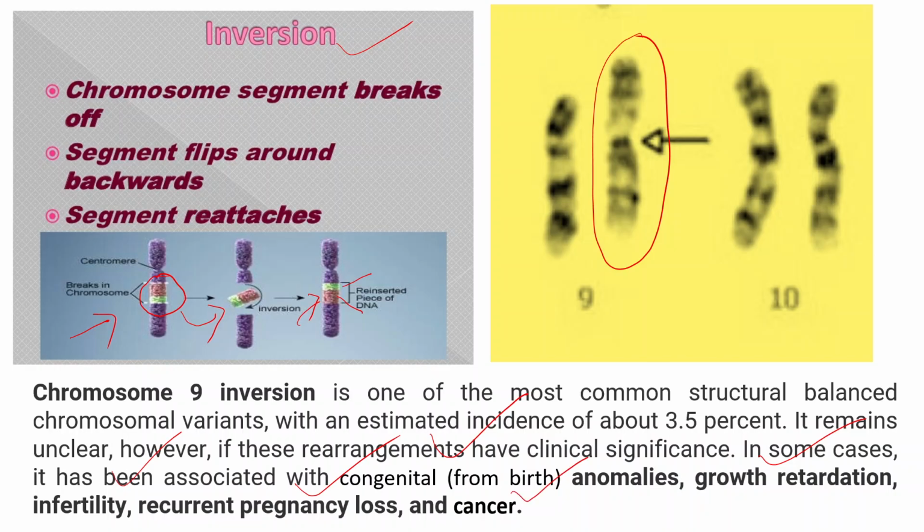So this is another mechanism which takes place in chromosomes.